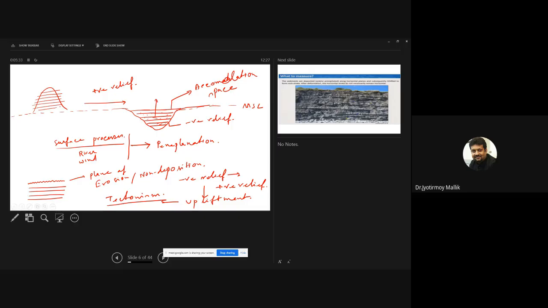Is that part clear? Tell me. This is a very fundamental concept, and you can ask many people around and you will find that they don't know. Although it is very simple, I want all of you to understand this from the bottom of your heart. Is anyone not clear with this concept? Why are such erosional and non-depositional surfaces associated with upliftment and tectonism?